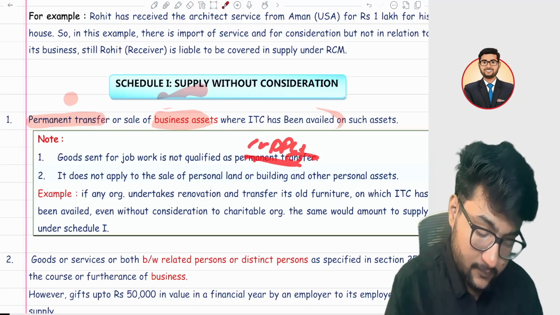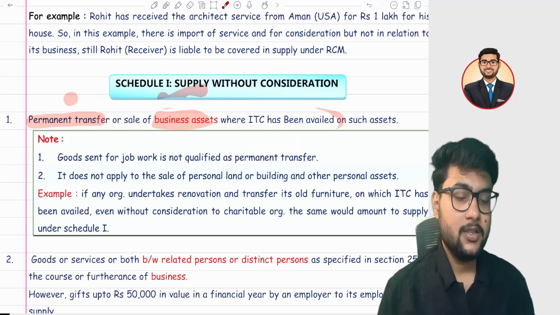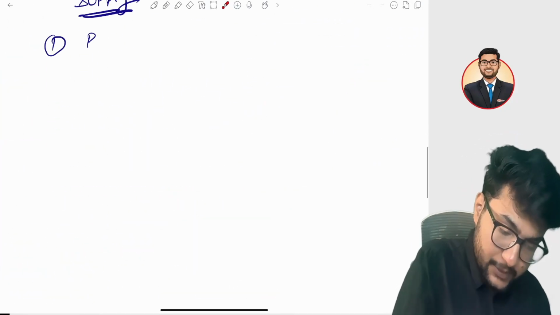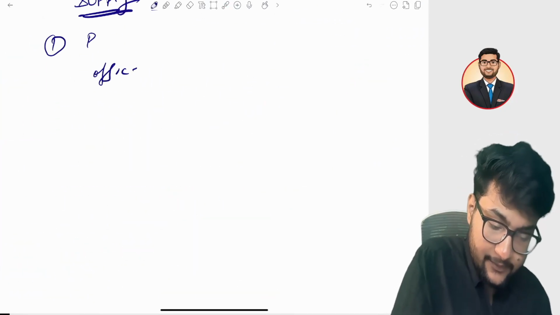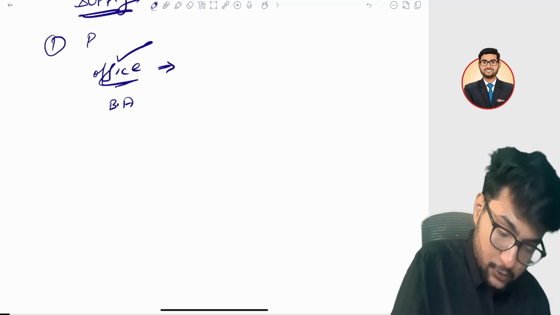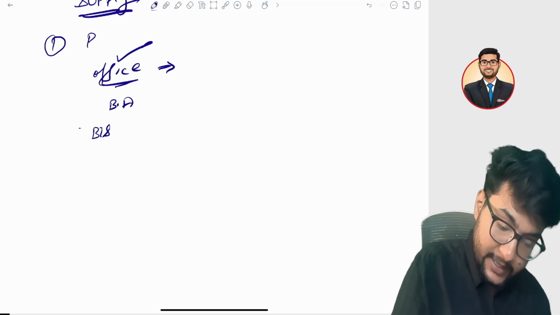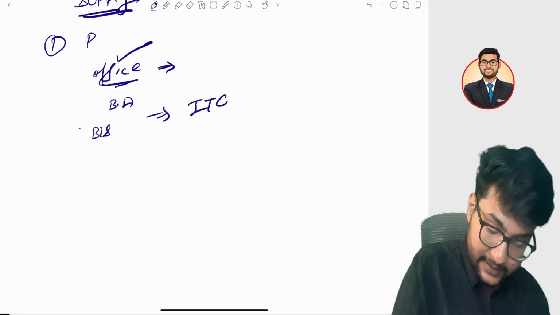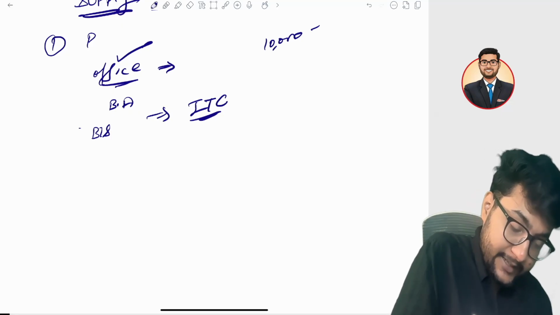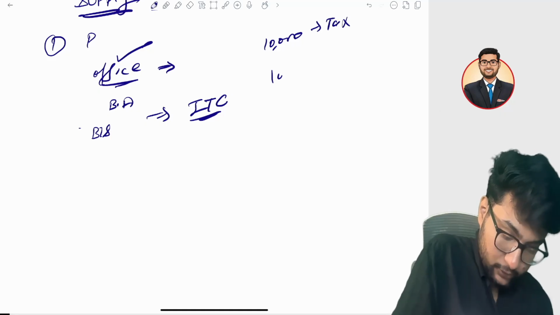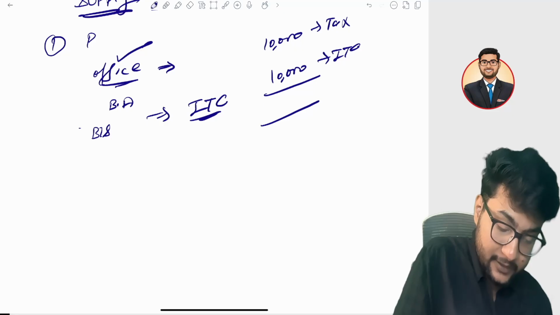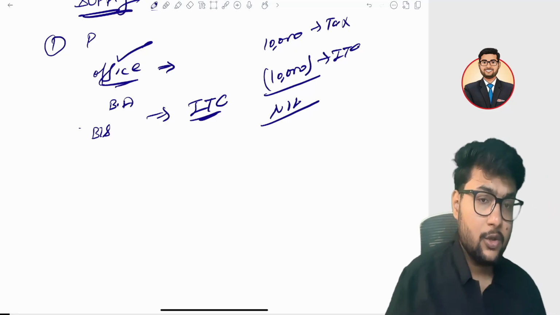Sir, what is the logic behind it? So, for example, you have purchased furniture for your business. When you purchase it for the business office, it's a business asset you have shown in your balance sheet, and you also claim the input tax credit. Means, for example, you have paid 10,000 tax on it, right? Then you claim the 10,000 ITC and you have utilized that ITC. Means the government will get nil amount.